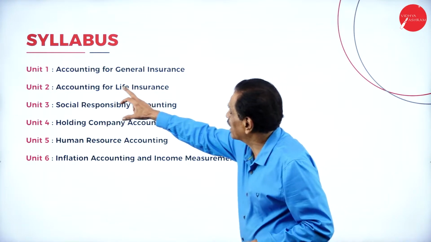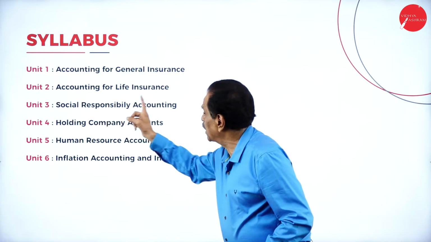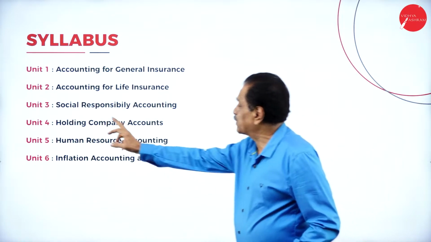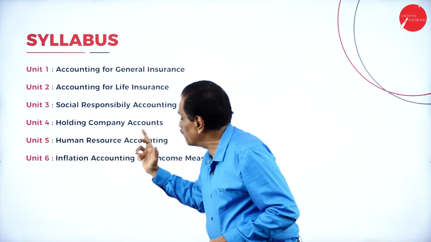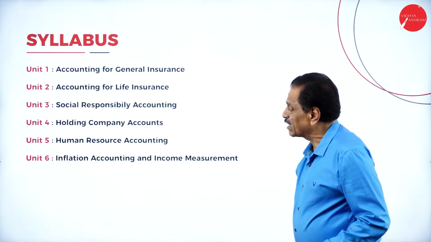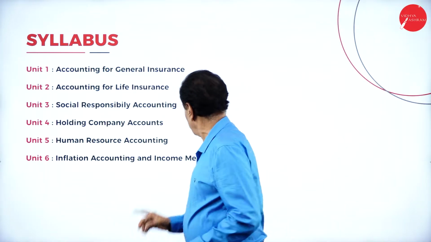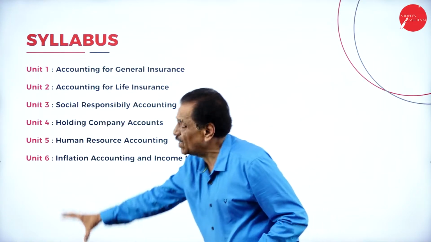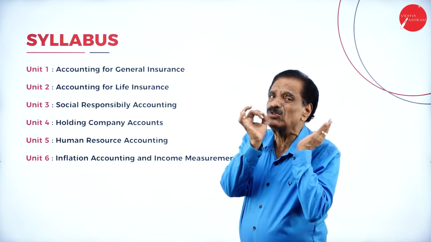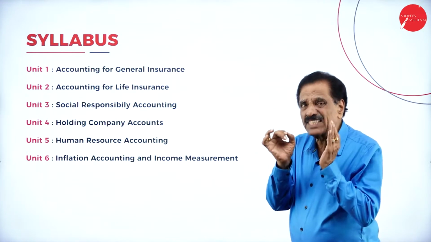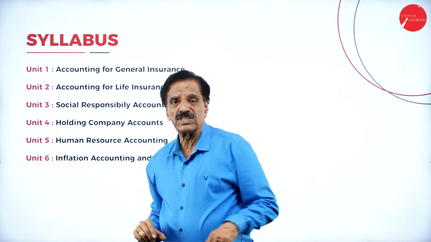One is accounting for general insurance. Second, accounting for life insurance. Number 3, social responsibility of accounting, holding company, human resources accounting, inflation accounting, and income measurement. These are all the 6 units they have kept. Each unit has its own weightage. I'm going to give only an introduction now. I will give an introduction to all these units.